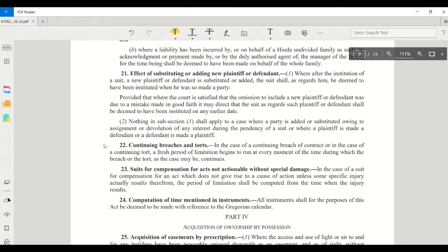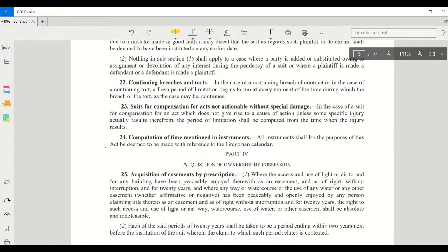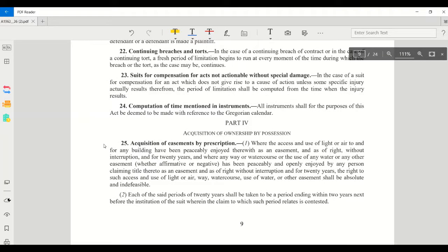Then section 23, suit for compensation for acts not actionable without special damage. So without special damage, no suit for compensation can arise. In that case, the time when the special damage occurs, the time period starts to run. That is the computation of the period of limitation. Then part 4, acquisition of ownership by possession. Sections 25 and 26 are also mentioned in the Easement Act. We will study that while talking about the Easement Act.